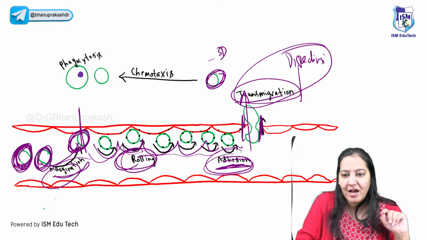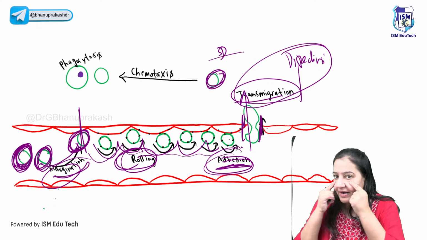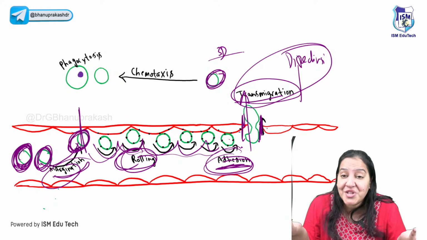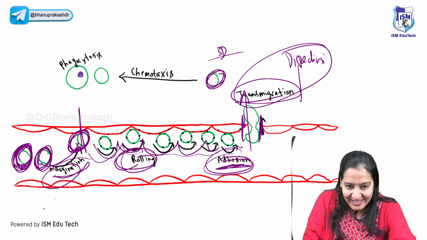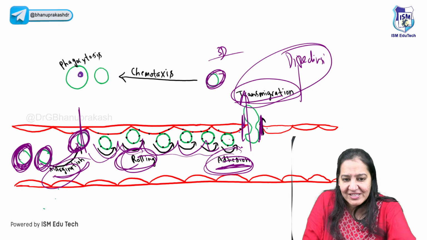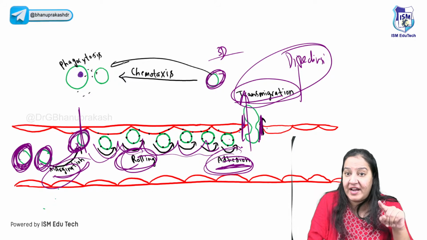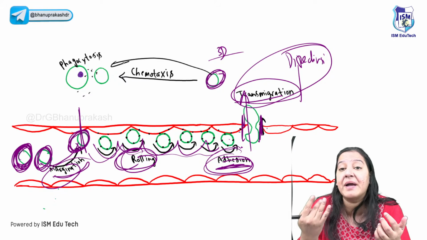Now WBC don't have eyes. Where is the bacteria? I will go and fight. No, WBC cannot say. In the 3-dimensional space, where should the WBC move? So the bacteria, who is the terrorist, will secrete certain chemicals from inside. And those chemicals will attract the WBC. I am here. Please come and fight with me.